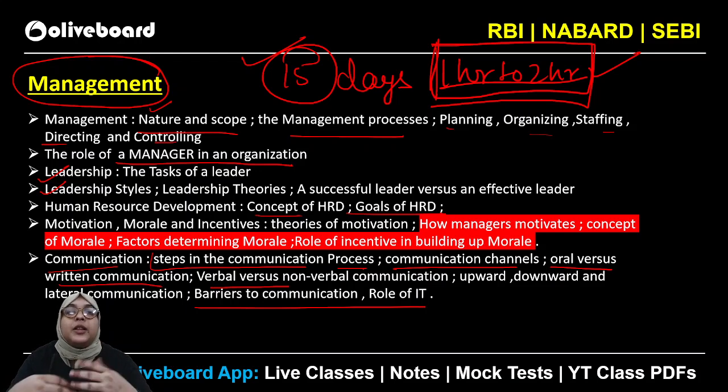Especially the theories, because you can see from the previous year questions that the type of questions being asked in SEBI examination are not direct questions. They are asking application based questions. So definitely you have to work on that area, and for understanding that you have to regularly practice the PYQs and a lot of MCQs. That will be the best way to score a proper amount of marks in the management section.